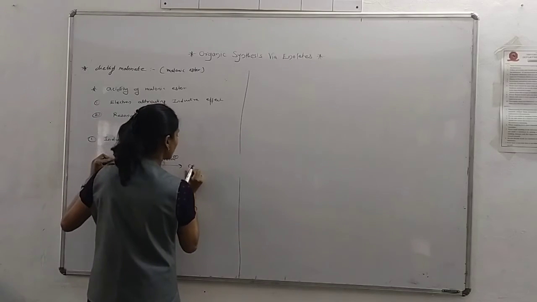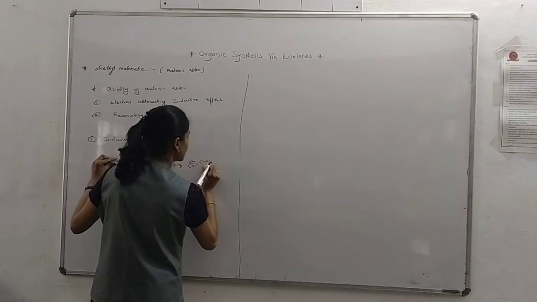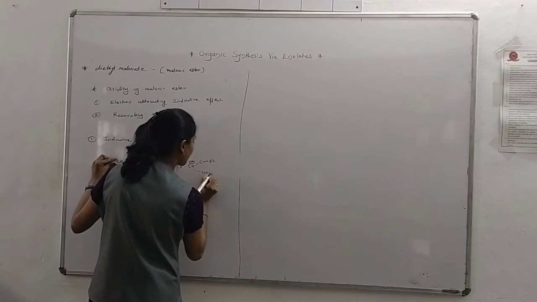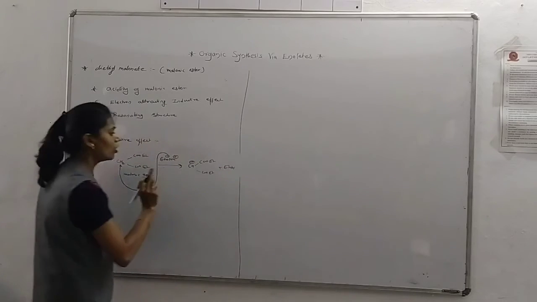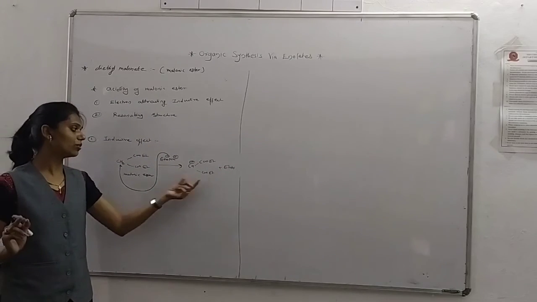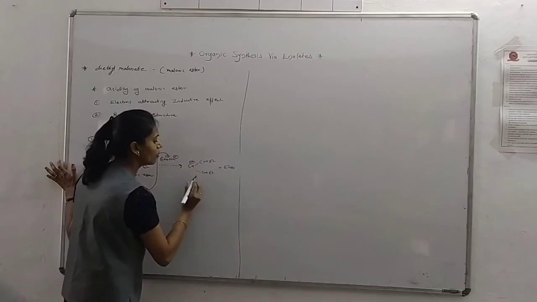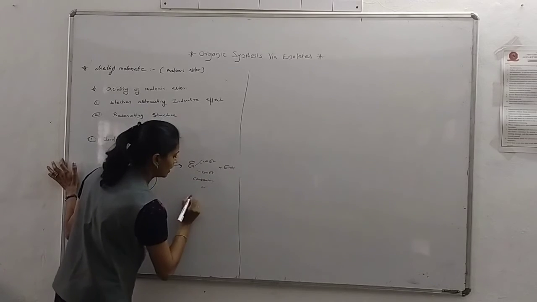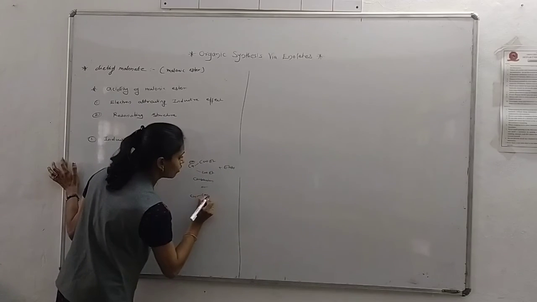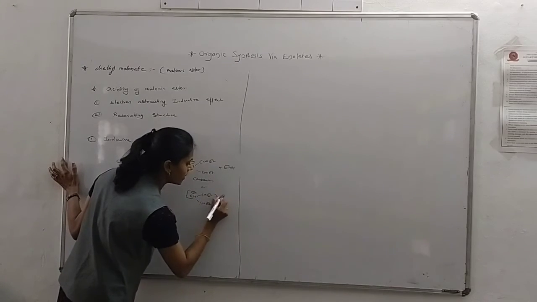So formation of carbanion takes place here, CH minus COOEt, with removal of EtOH. Or you can say it is the formation of a salt. You can write it in the form of a carbanion, or as the sodium salt of the carbanion.